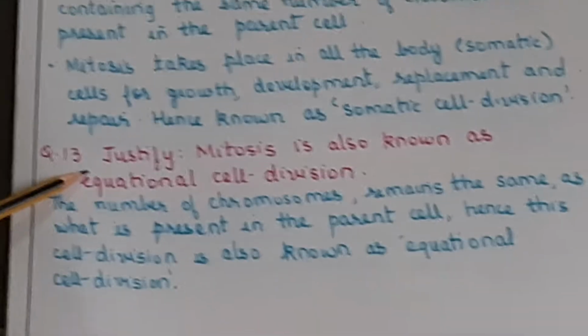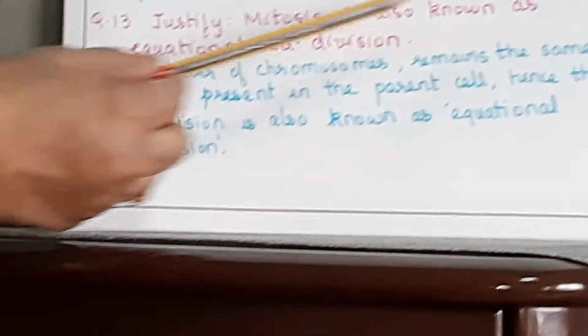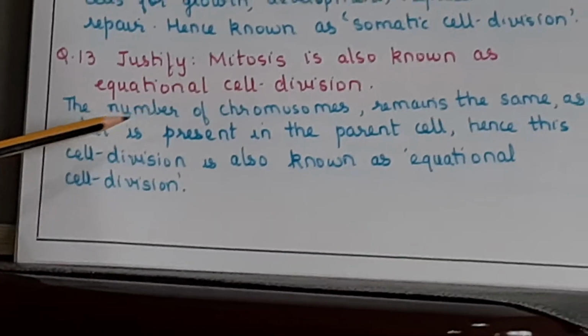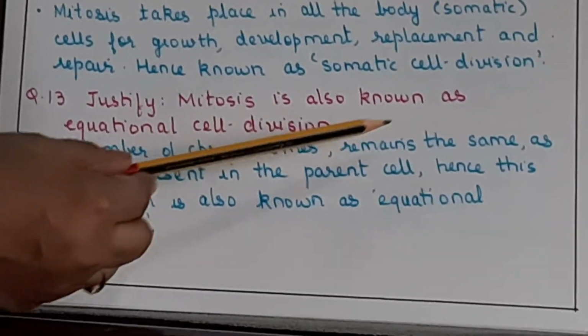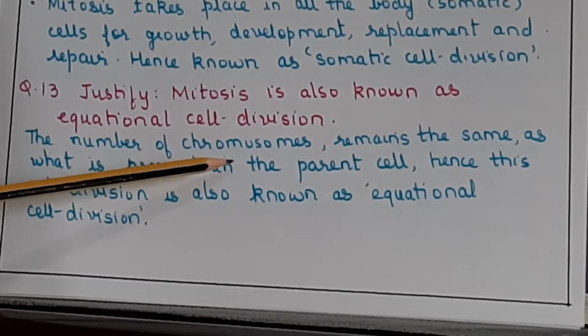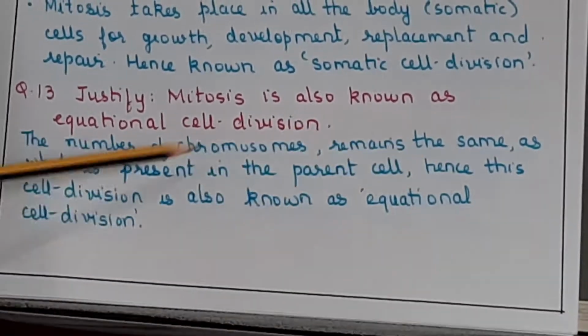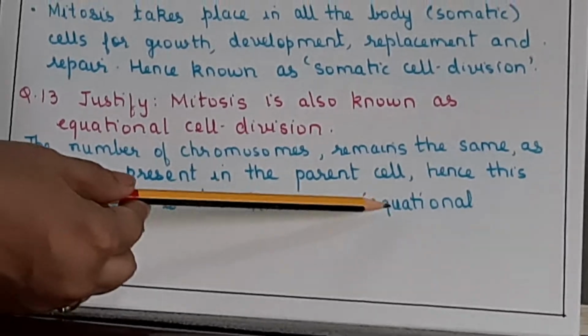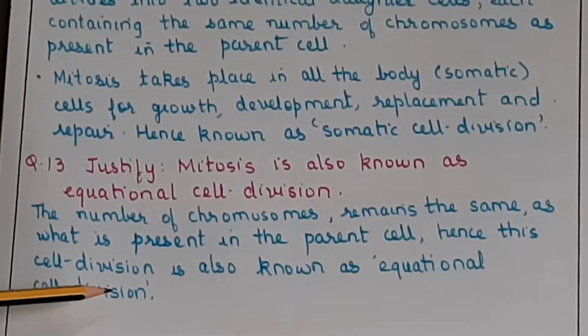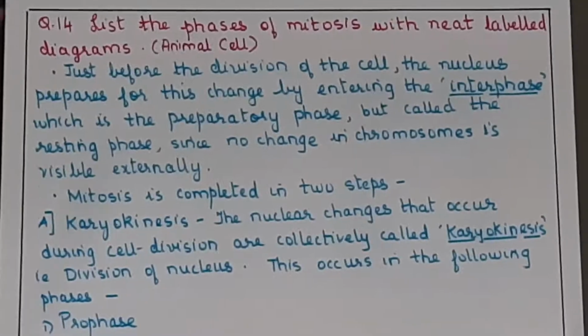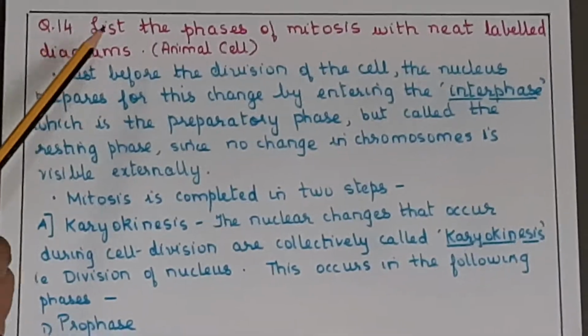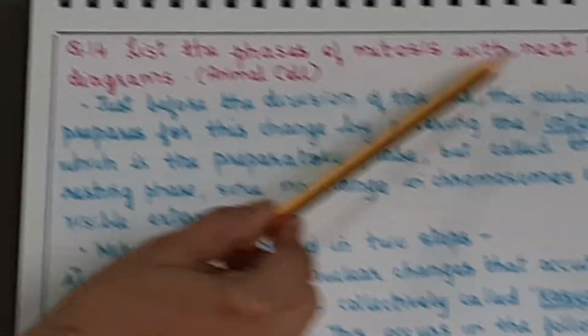Next question is, justify. Mitosis is also known as equational cell division. The number of chromosomes remains the same as what is present in the parent cell. Hence this cell division is also known as equational cell division. Okay, now we'll have a look at the next part. Continuing with the next question, list the phases of mitosis with neat label diagrams for an animal cell.